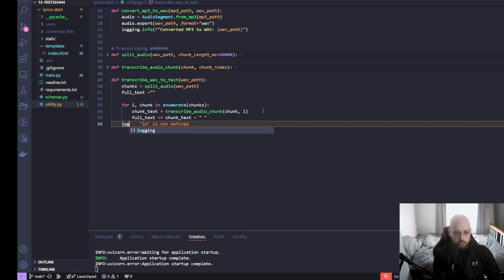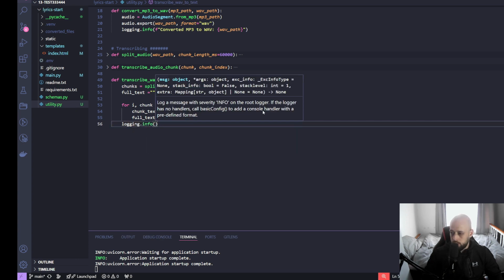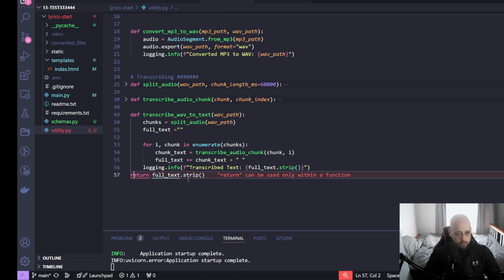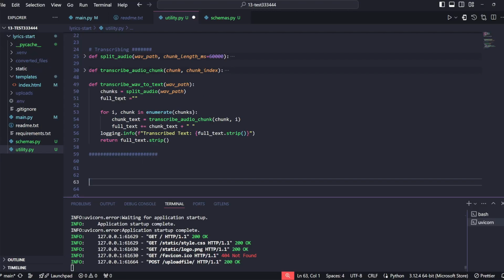So after this, we can do logging info and just inform what the outcome is. So we'll actually see it, for example, in the terminal here. And finally, we just want to return the full text, and you will use some string manipulation to strip. So these are the three methods that we will need to successfully do transcribing of the audio files.